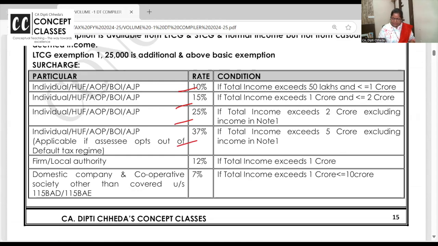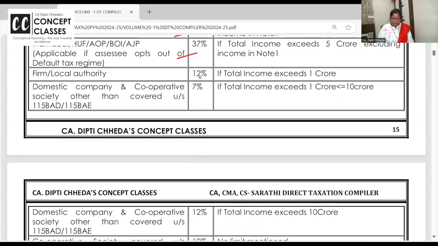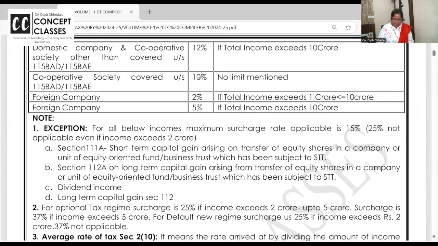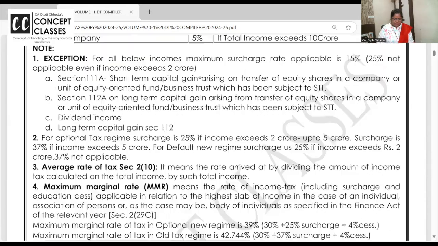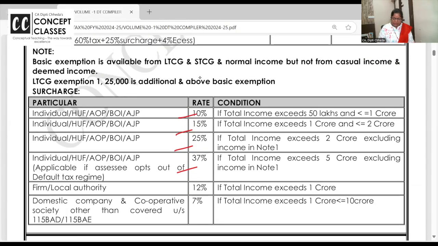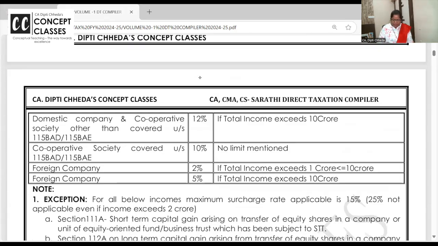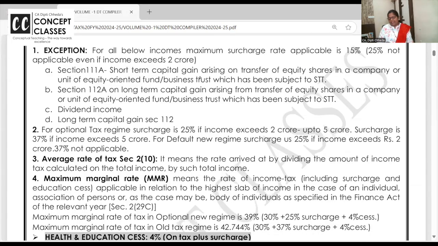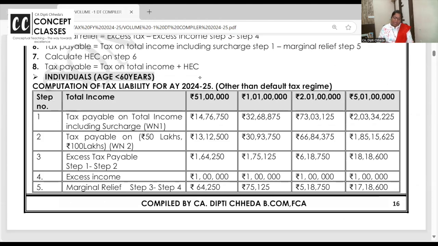10%, 15% and 37%. Other surcharges will not come. Acha, I missed one point, sorry. Individual, HUF and all: 50 lakhs to 1 crore 10%, 1 crore to 2 crore 15%. मार्जिनल रिलीफ ये रहे, इतने सारे एग्जाम्पल है, आप खुद से आराम से घर में चेक कर लेना.